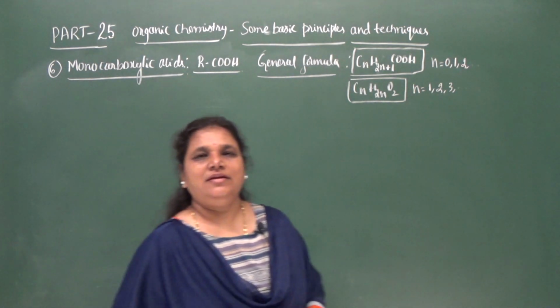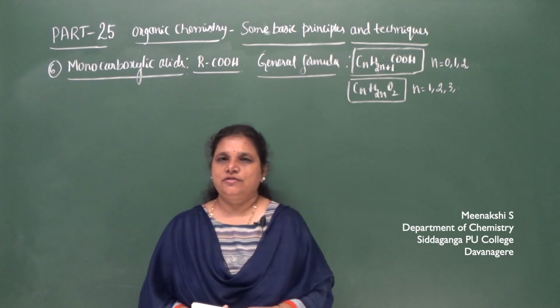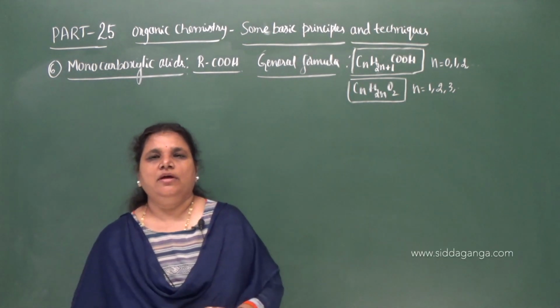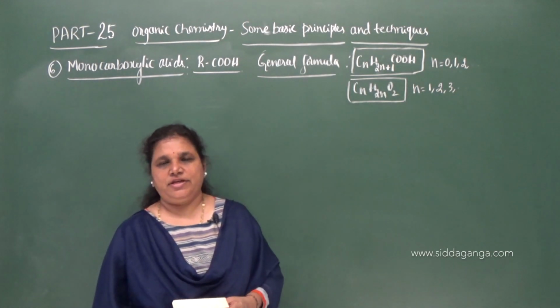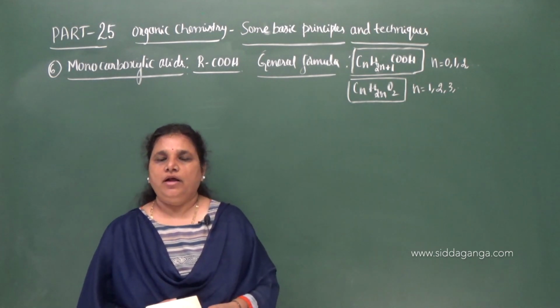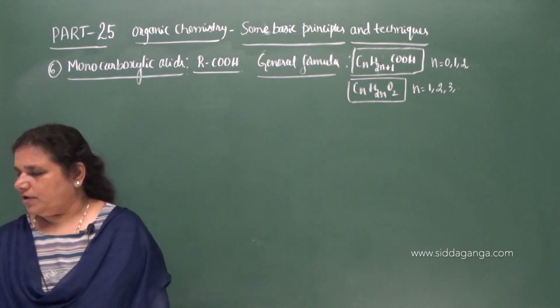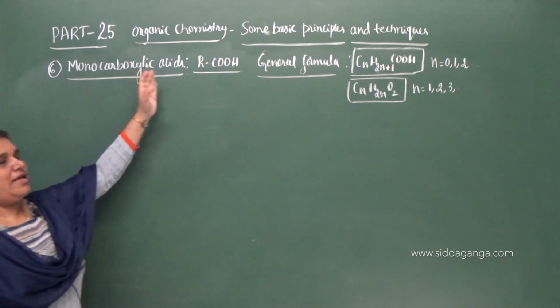Hello students, welcome back to the video classes. Today let us move on to part 25 of organic chemistry, some basic principles and techniques. In the previous class we discussed the common name and the IUPAC name of alcohols and ethers. Let us move on to the next class of organic compounds, that is carboxylic acids.